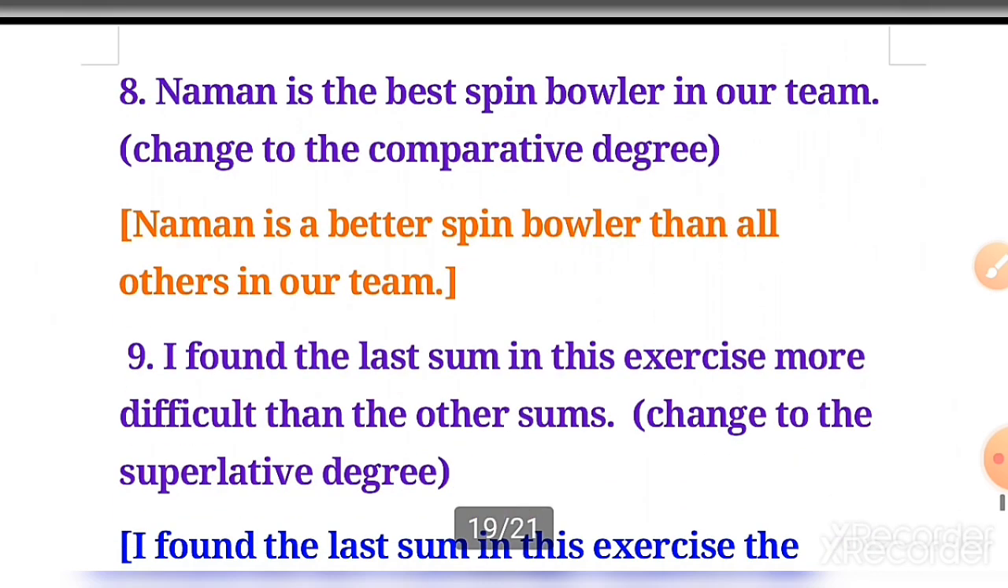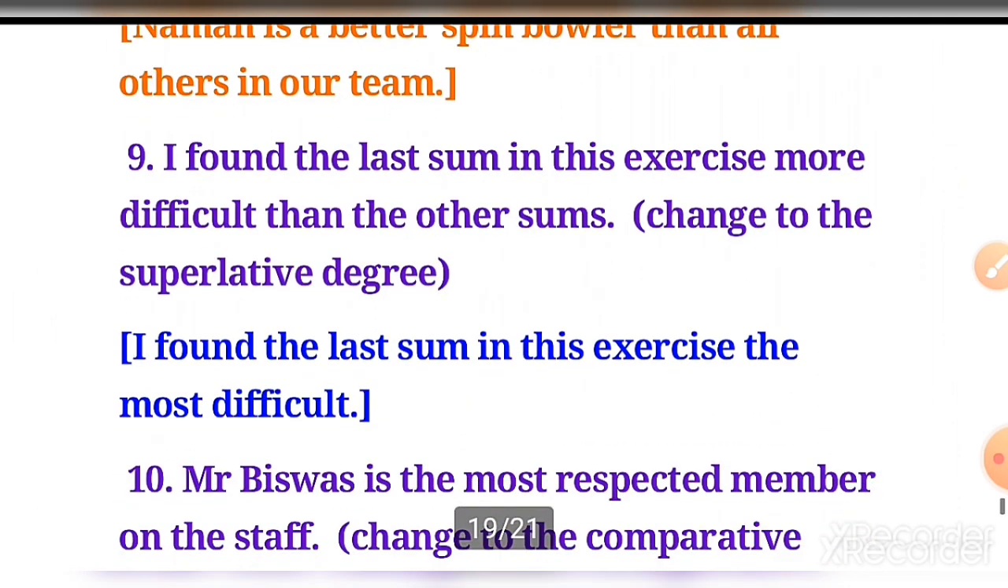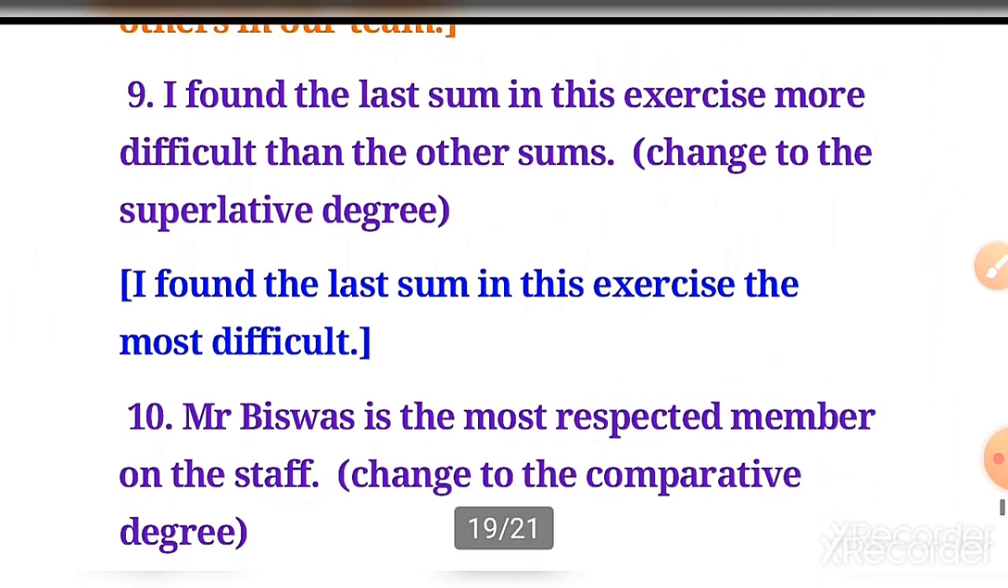Number 8. Naman is the best spin bowler in our team. Here you have to change into comparative degree. That becomes Naman is a better spin bowler than all others in our team. Number 9. I found the last sum in this exercise more difficult than the others. Here you have to change into superlative. That becomes I found the last sum in this exercise is the most difficult.